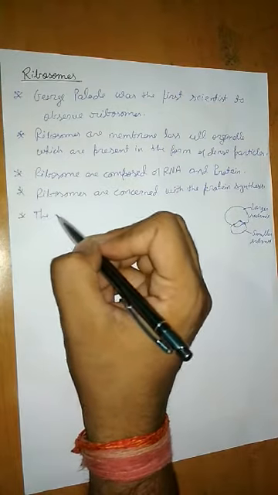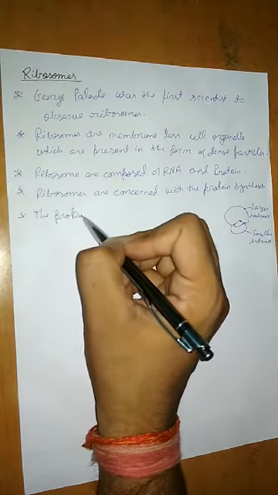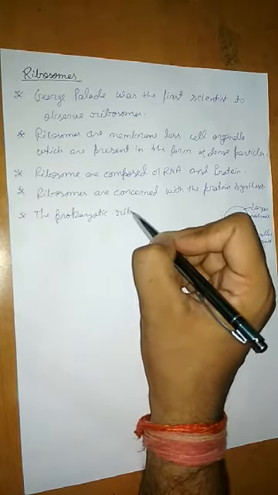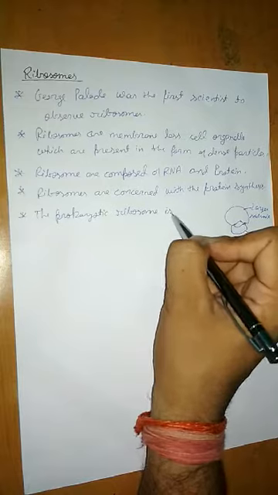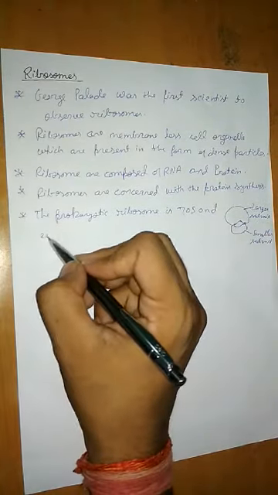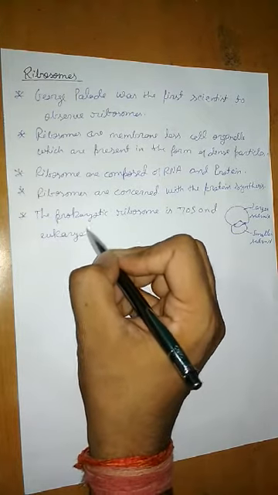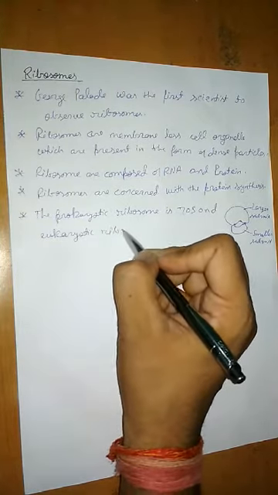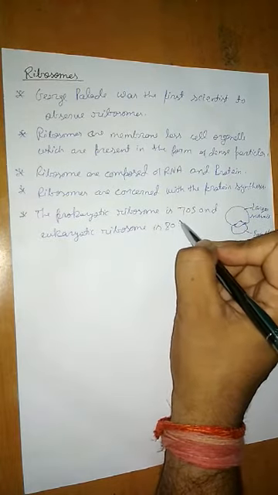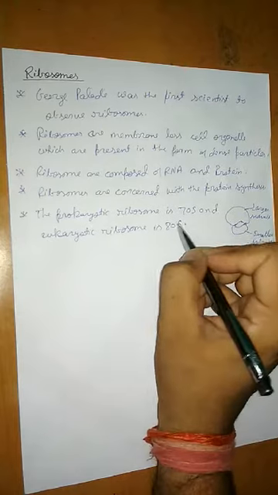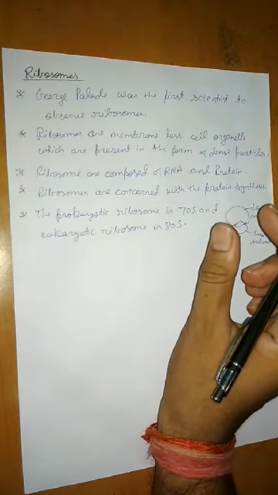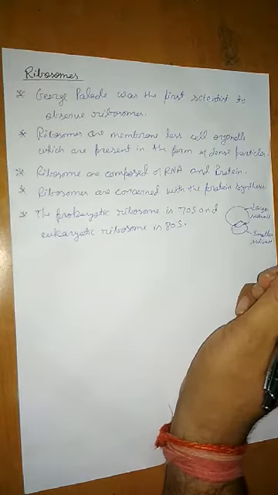So the prokaryotic ribosome is 70S and the eukaryotic ribosome is 80S. Now I will tell you the meaning of S. Actually S stands for Svedberg unit, or we can say sedimentation coefficient.